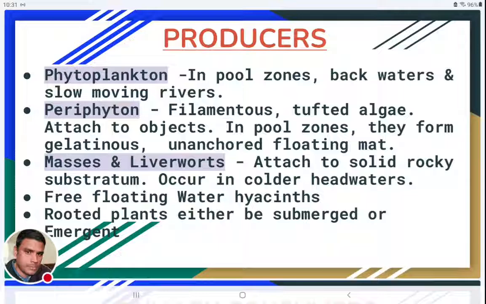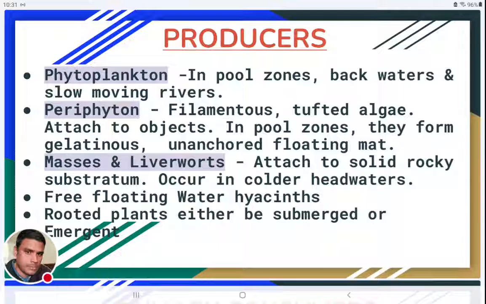And not only these three types of plants, some free-floating water hyacinths also may be seen, like Gurrapudeka. They will be free and floating on the water, and all these water hyacinths also form a mat-like structure on the water surface. And when these water hyacinths form those mat-like structures, that is very detrimental to that ecosystem. Why?